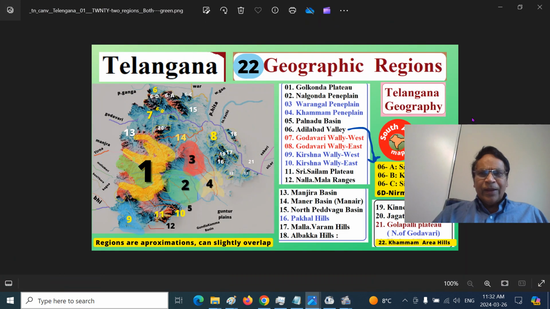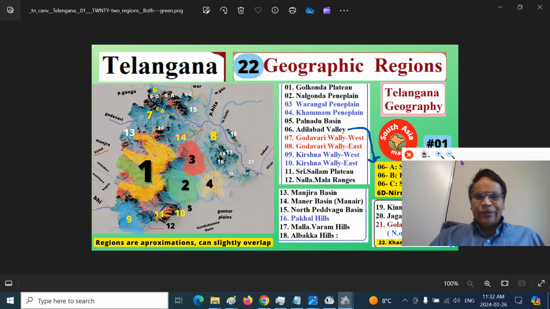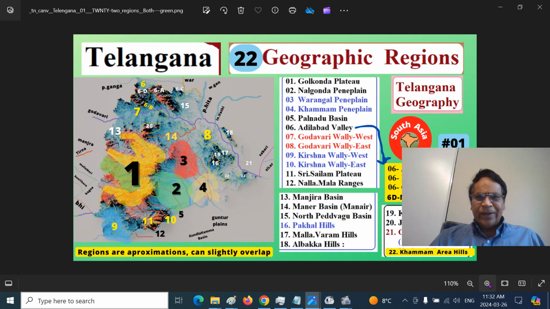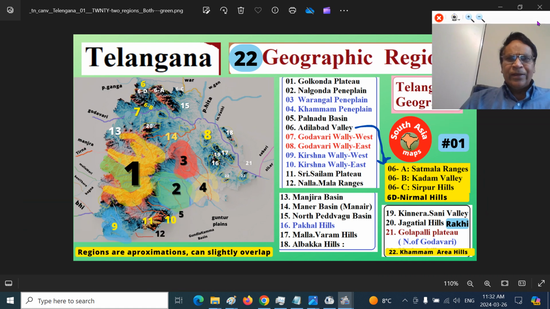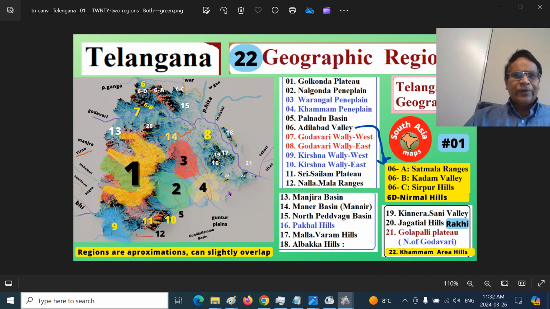This is the broad geographic and physiographic regions of Telangana. In part 1, I jotted down the roughly 22 geographic regions, which gives the bird's eye view. You can go and look at it. Today we are looking at part 7 here, that is the Godavari Valley West.